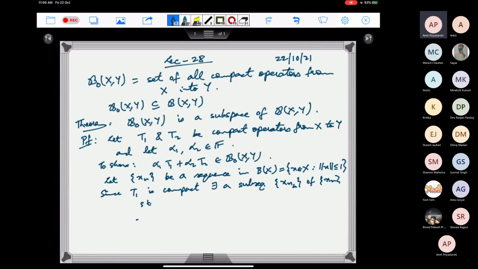T1 xnk, this sequence, is convergent. And similarly, we can take a subsequence of this xnk such that T2 of that is also convergent.